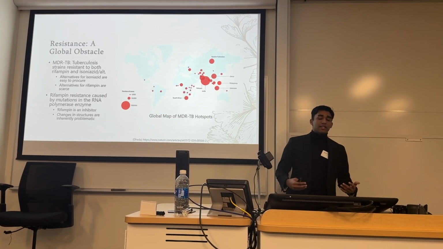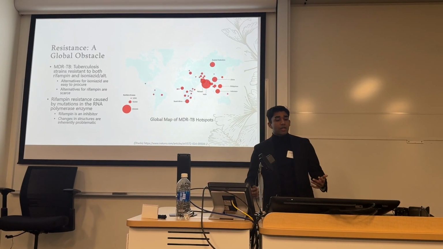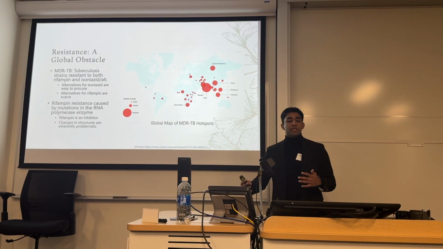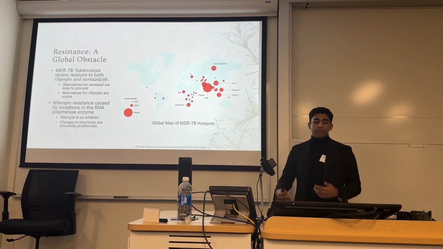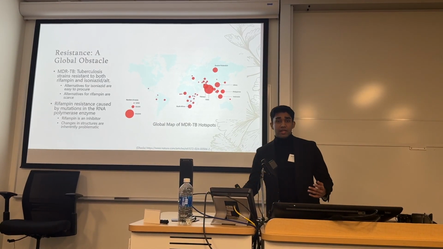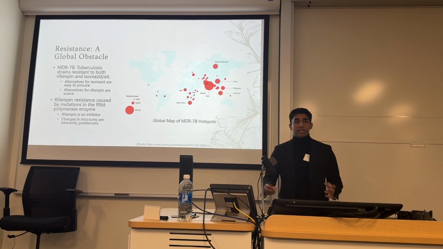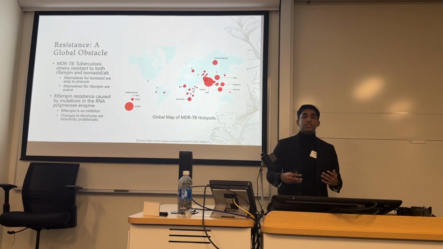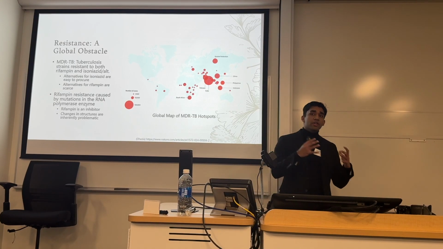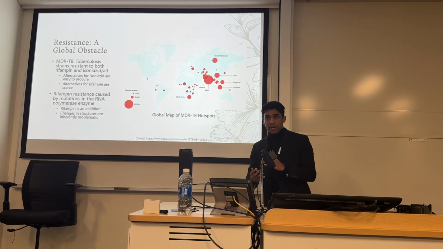So looking exactly at why rifampin resistance is caused, the short answer is mutations in the RNA polymerase enzyme. In layman's terms, what this means is rifampin, being an inhibitor, wants to bind to tuberculosis, and the changes in tuberculosis structure become inherently problematic when rifampin tries to bind to it.